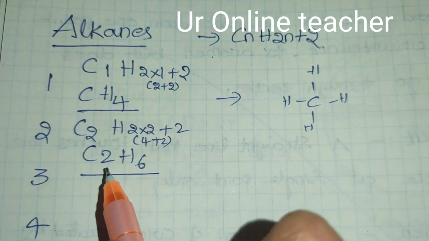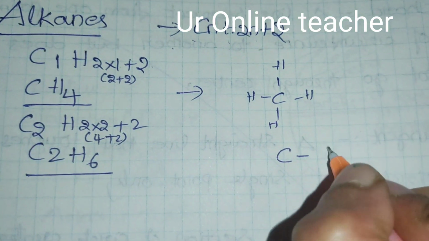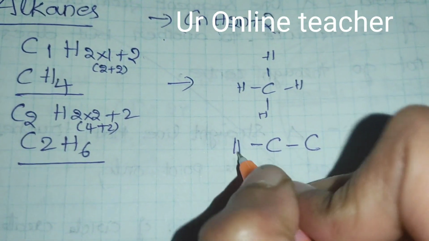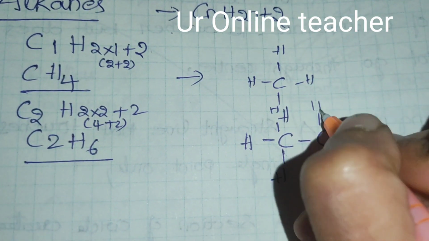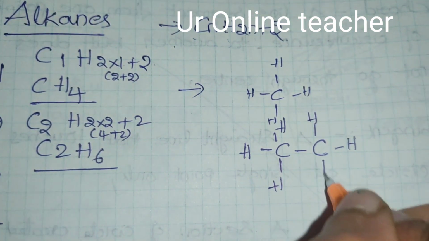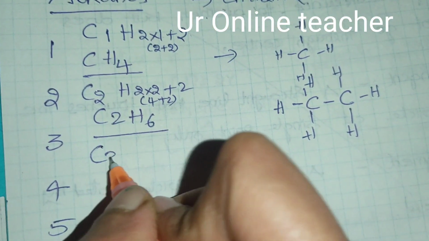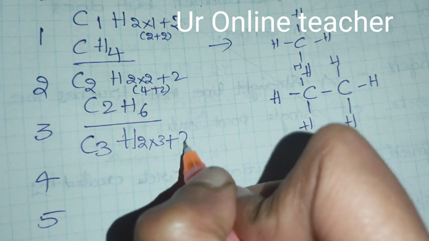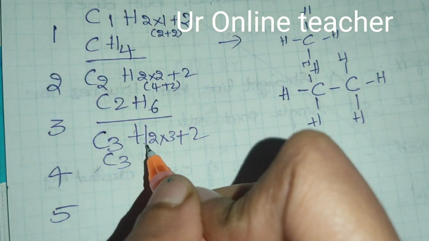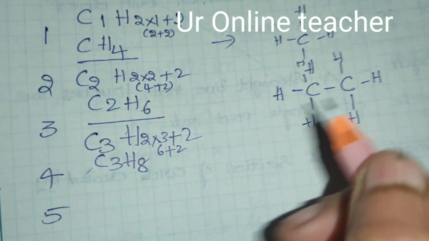So C2H6. We can write it like this: 3 hydrogens are attached to each carbon atom. Then C3: H is 2 into 3, 6, plus 2, 8, so C3H8.